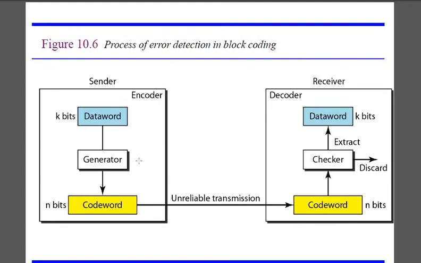Now this particular generator is nothing but your channel encoder, where you will be adding the extra bits, and at the receiver side this checker will be discarding the extra bits that have been added at this particular part, and you will be taking off the data words, or the exact k bits that have been transmitted from the sender and are received at the receiver. Again they will be decoded and your original message signal will be received by the receiver.